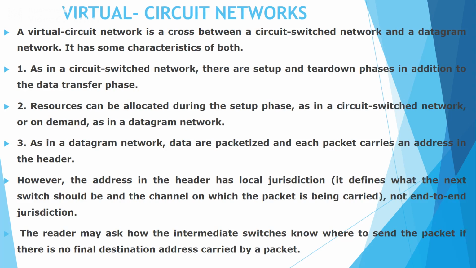Virtual circuit network. The second category under packet switch network is virtual circuit network. This has the characteristics of both circuit switch network and datagram network. The first one is like the circuit switch network, so it consists of setup phase, tear down phase and data transfer phase. The second one is that resources can be allocated during the setup phase itself like the circuit switch network, or else the resources can be allocated on demand like in the case of datagram network.